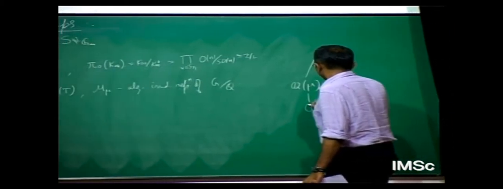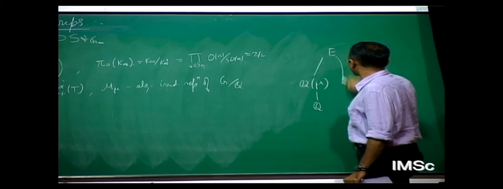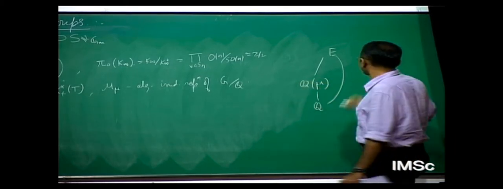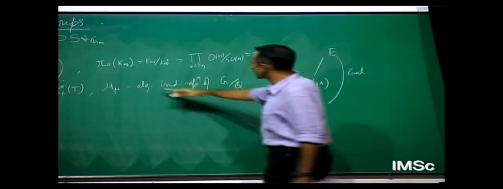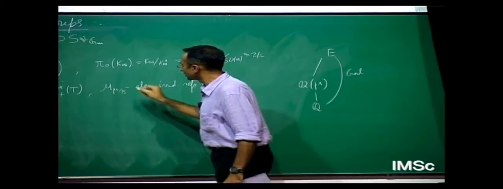In any case, I'm going to ultimately consider some number field E, which will contain these fields floating around, and I'll take this to be Galois. So this representation will be defined over E, and this would be a sheaf of E vector spaces on this locally symmetric space.